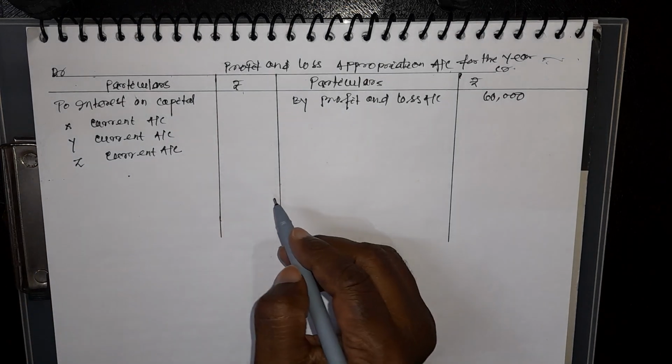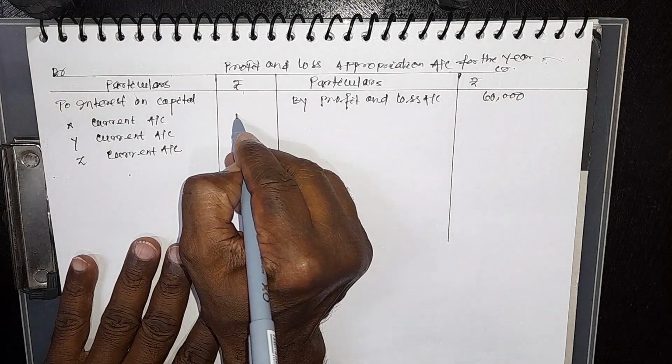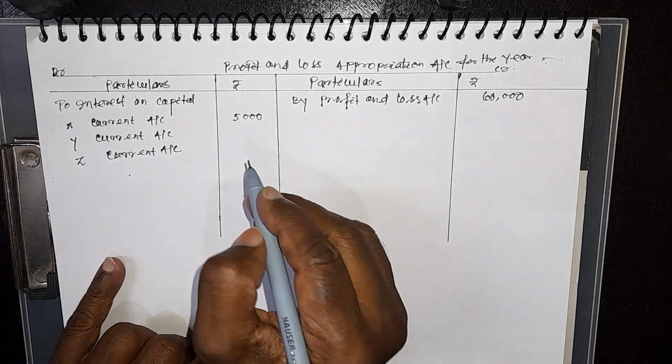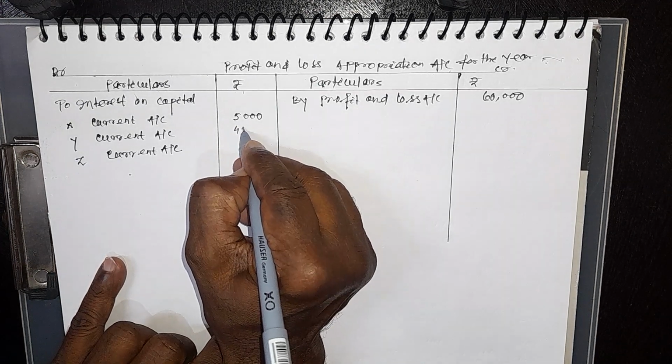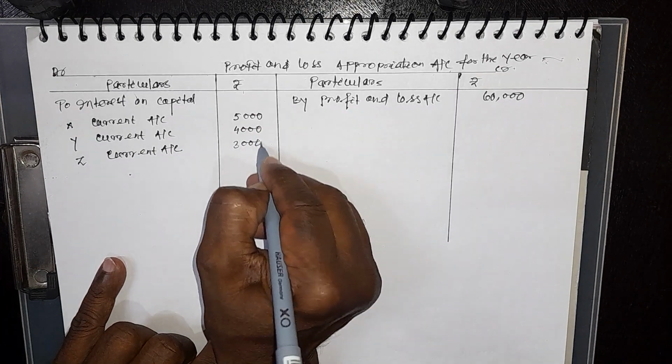What is the capital? X's capital was 1 lakh, 5% of that is 5,000. For Y, 80,000 at 5% is 4,000. And for Z it will be 3,000.